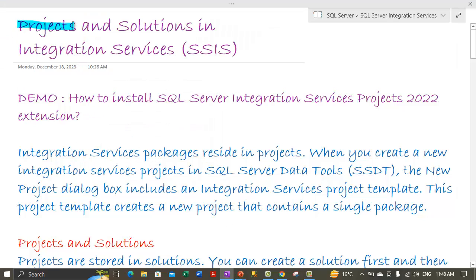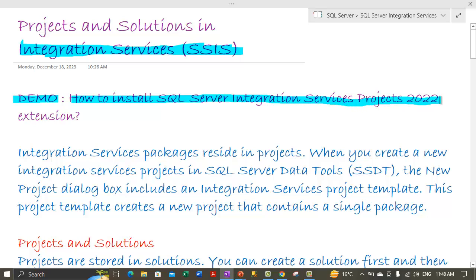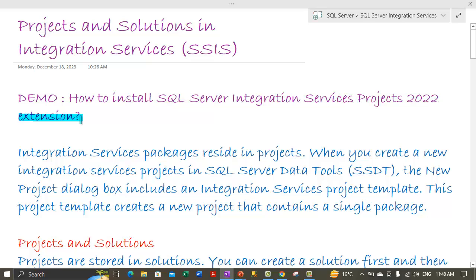Today's topic is projects and solutions in Integration Services, or SQL Server Integration Services, which stands for SSIS. Now let's cover a demo where I will show you how to install the SQL Server Integration Services Projects 2022 extension. This extension is required to work with the Integration Services project.